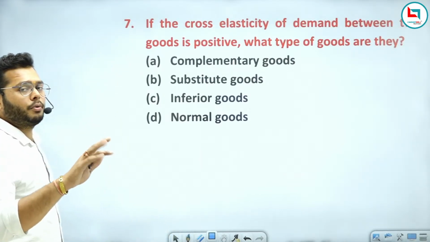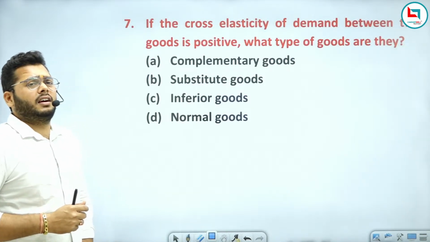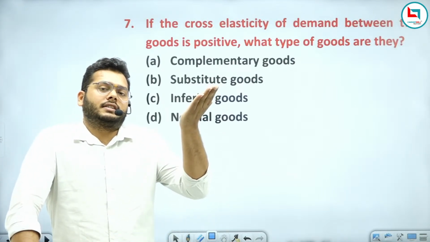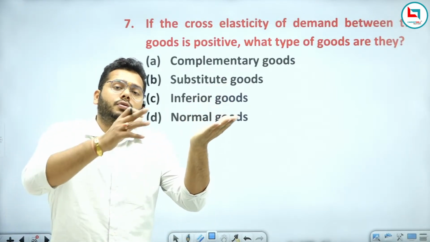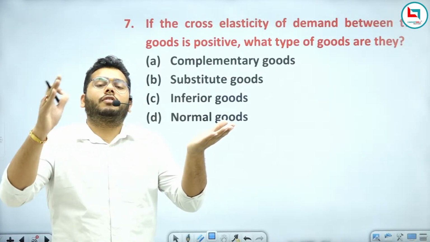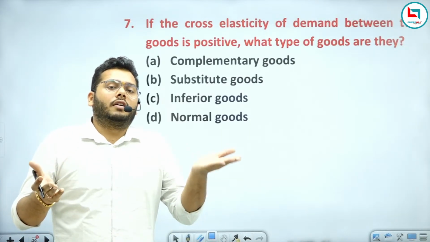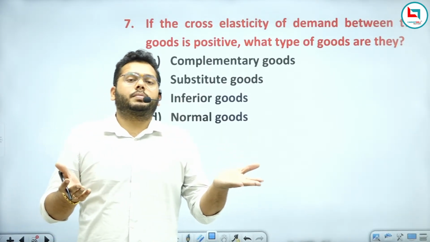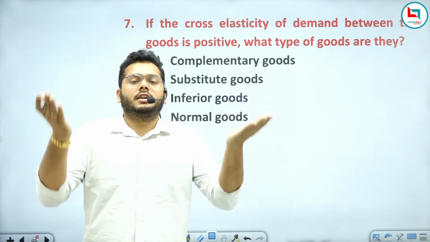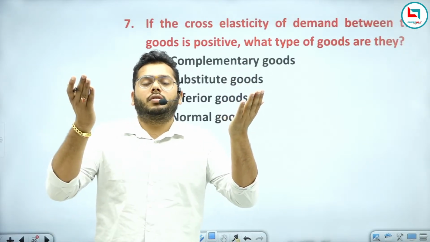Let's say if the price of one good rises, due to this there is an increase in demand of another good. So one good's price is rising, and the demand for the other good is rising.